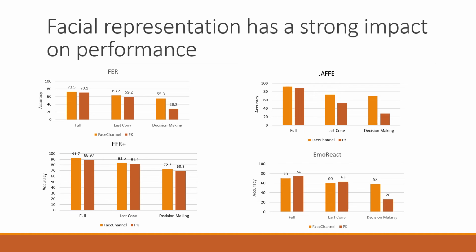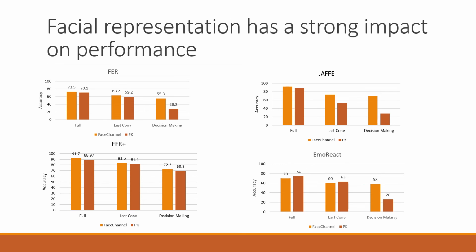When training only the decision-making layer, that means we are reusing the facial representation learned from the AffectNet dataset. This showed to be problematic for the JAFFE and EmoReact datasets. These datasets have samples that are much different from the usual representations learned from AffectNet, and in the specific case of the JAFFE dataset, it does not have enough samples to train such a complex neural network.